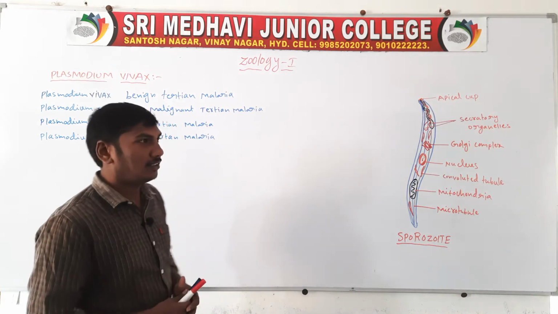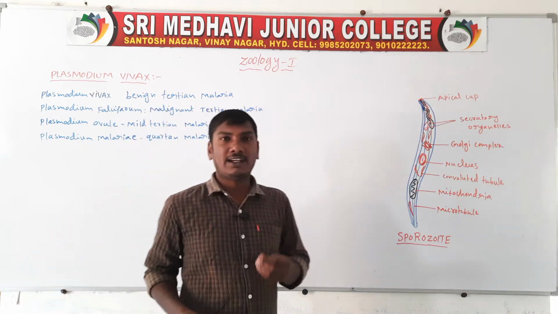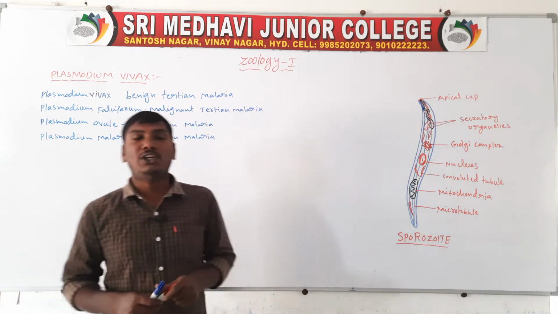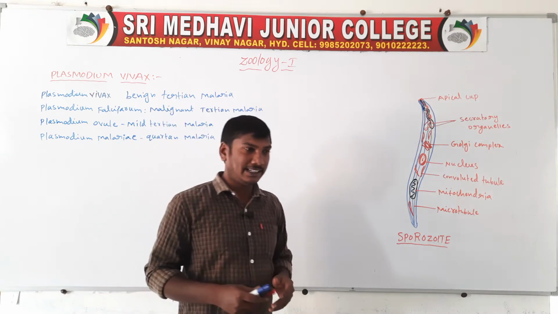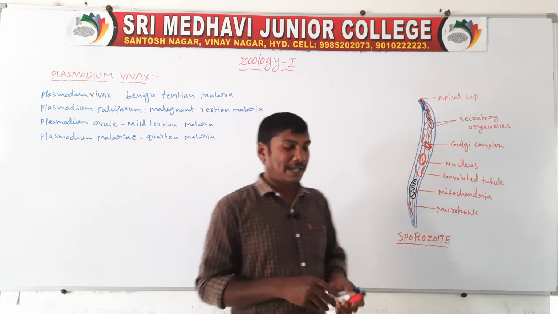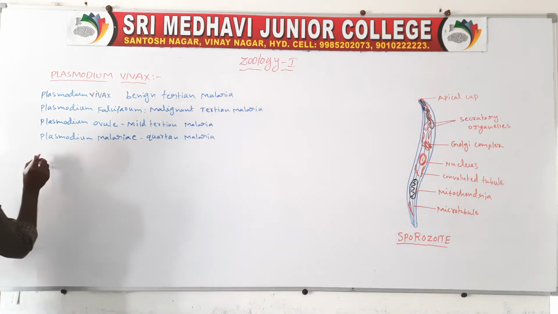Plasmodium vivax is the parasite that most commonly affects human beings. It is a digenetic parasite.